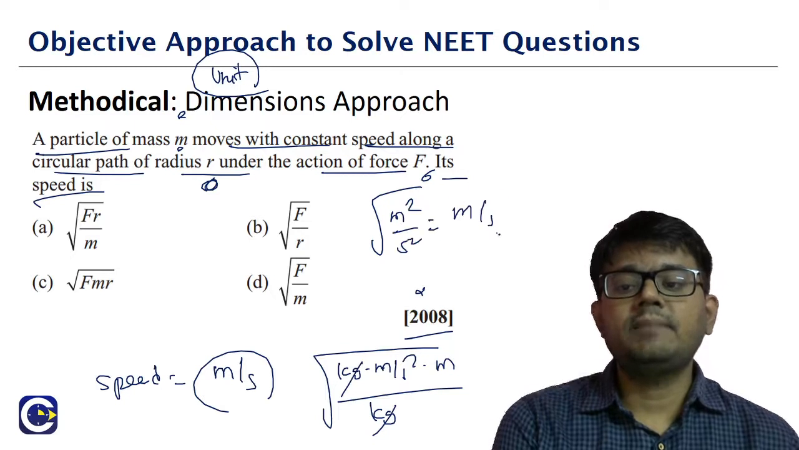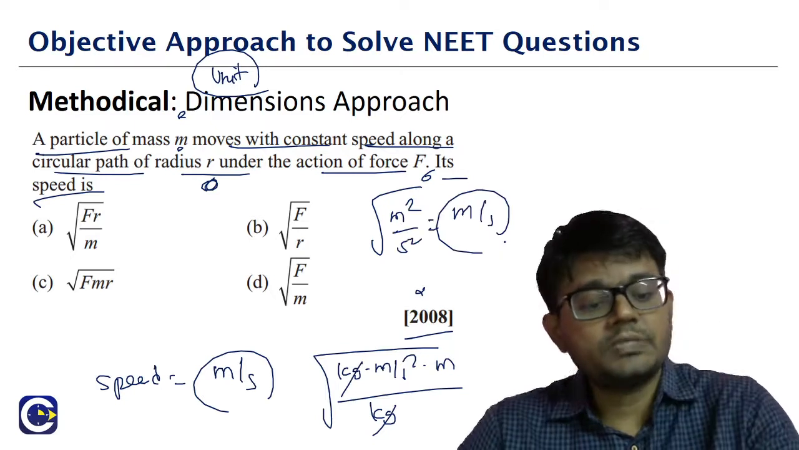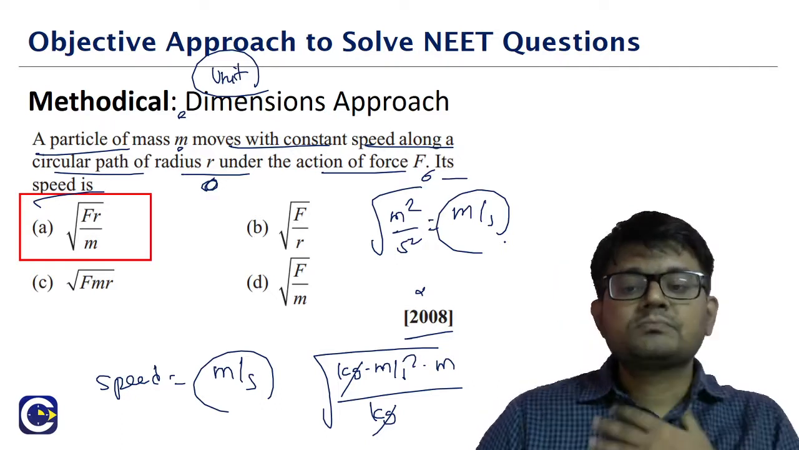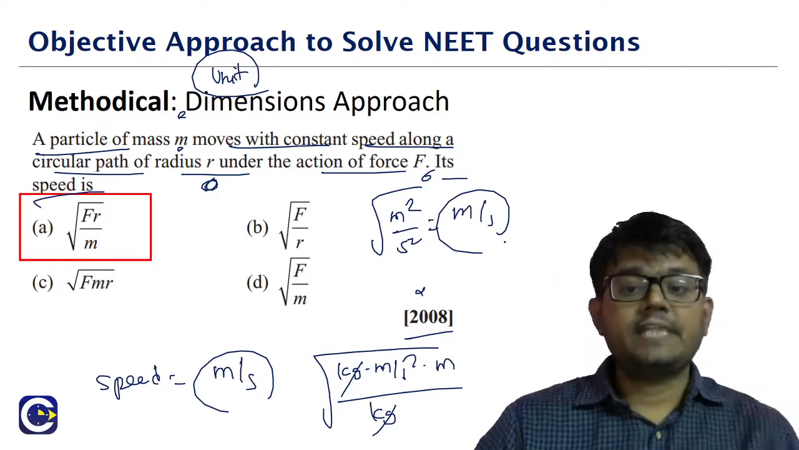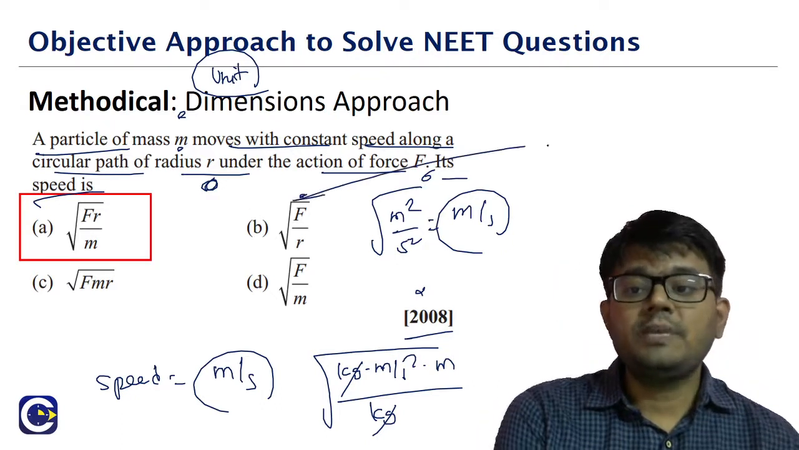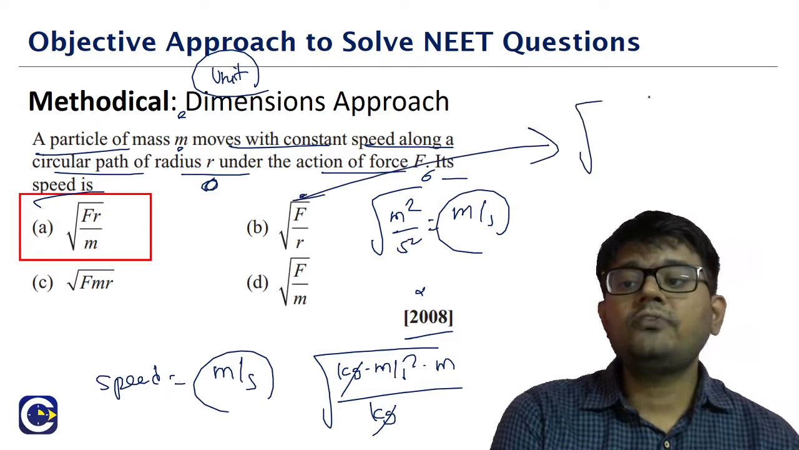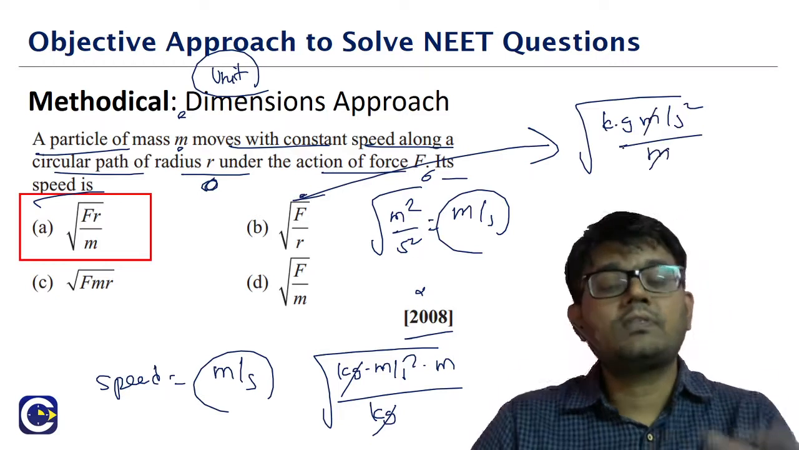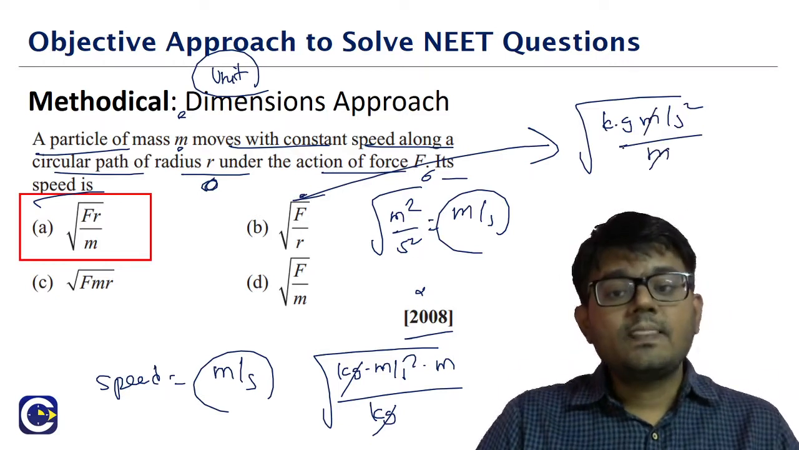What is it? Meter per second. You can see option A is able to match with the units of speed. You can check the other options, whether it is option B. Look at option B. What is option B? Root of F by R. F is kg meter per second squared, divided by R, which is meter. So that is not going to have the same units as the speed.